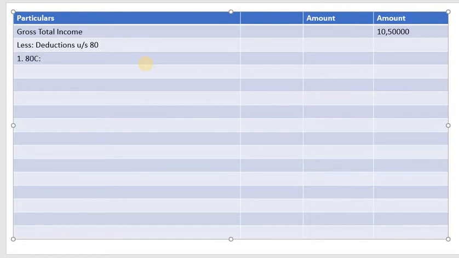So that is interest accrued on NSC. So what is the amount? That is 10,000.